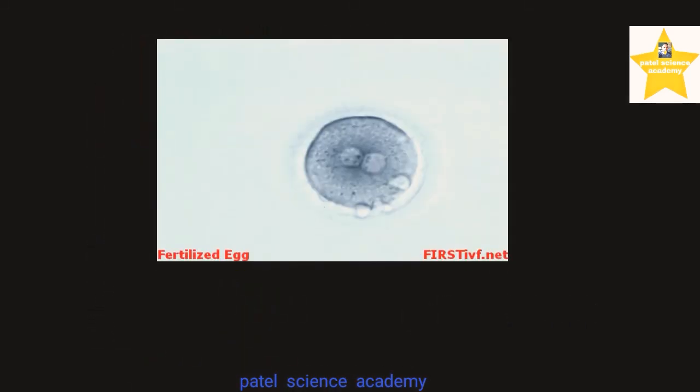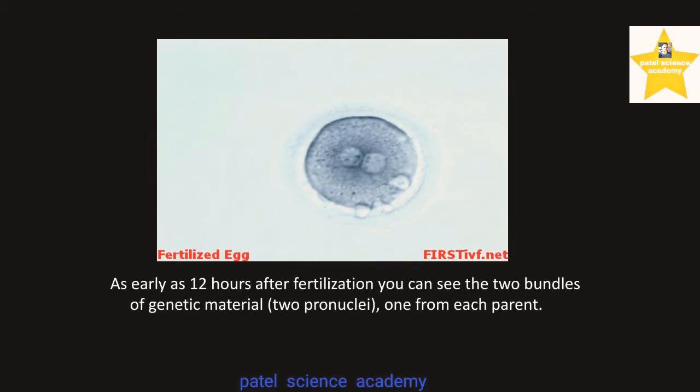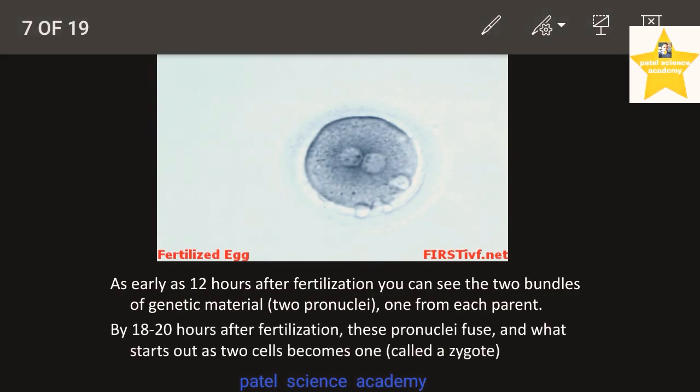Now we'll see the microscopic diagram of the cell which is produced by the process of fertilization. So dear students, as early as 12 hours after fertilization, as you know, fertilization means the fusion between the male gamete sperm and the female gamete ovum. After about 12 hours after fertilization, you can see two bundles of genetic material. You can see this is bundle number 1, this is bundle number 2.